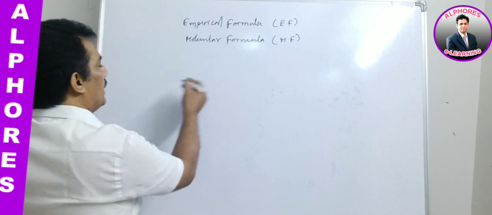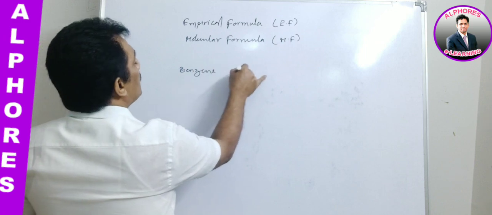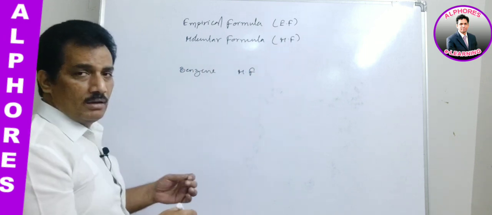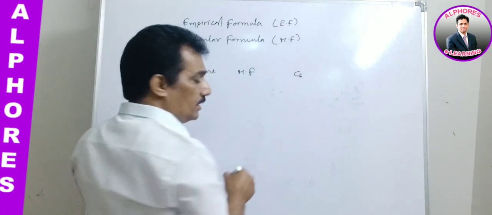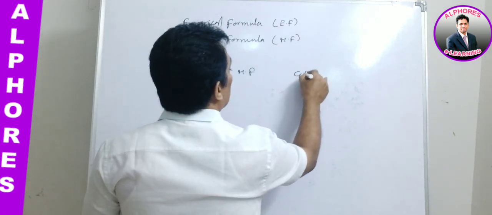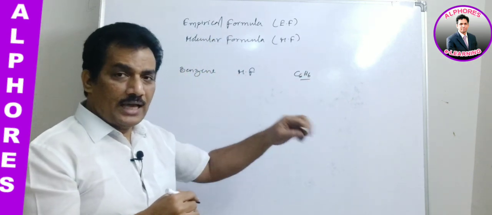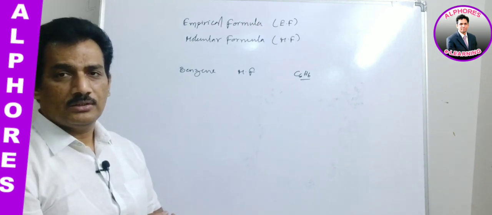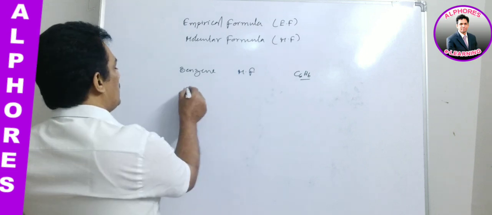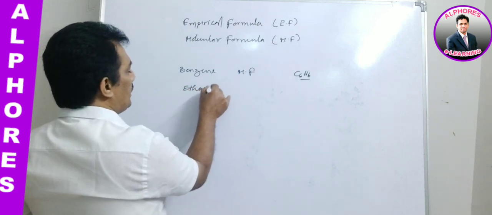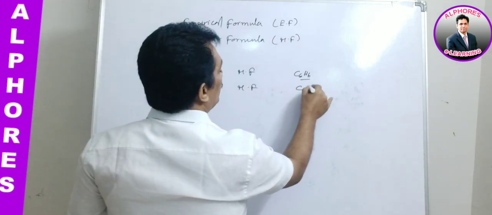Say for example, let us write benzene. What is benzene? The compound which has 6 carbon atoms and 6 hydrogen atoms is called benzene. That's why it is the molecular formula: it indicates the actual number of these atoms. Now ethane: the molecular formula is C2H6.